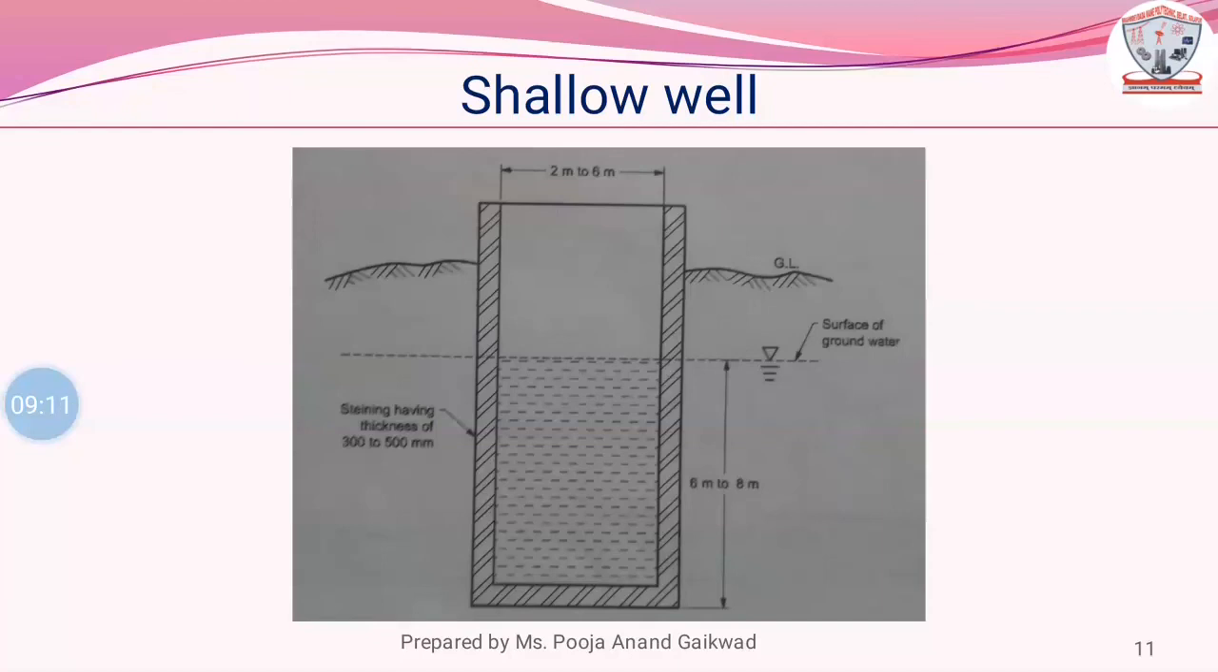Shallow well. The wells which are constructed in the uppermost layer of the earth's surface are known as shallow wells. The diameter of shallow wells varies from 2 to 6 meters. Generally, the depth below the water table is kept at about 6 to 8 meters, so that even if the water table falls by 3 to 5 meters, some water will be available from the shallow wells.